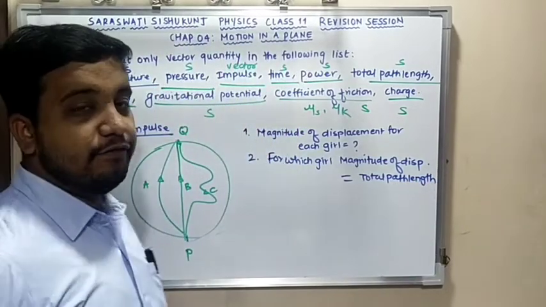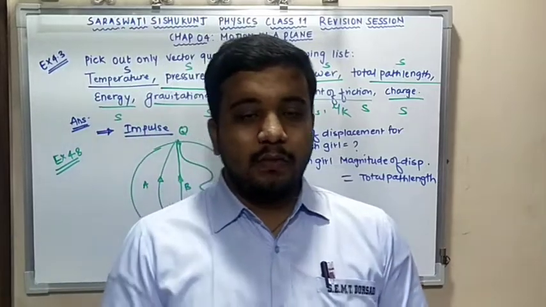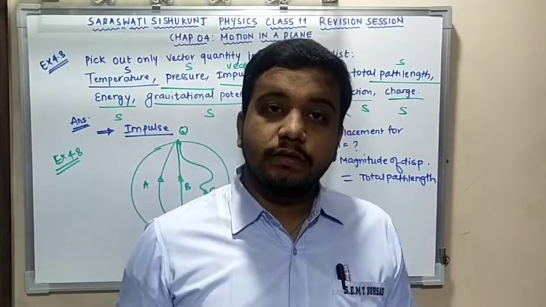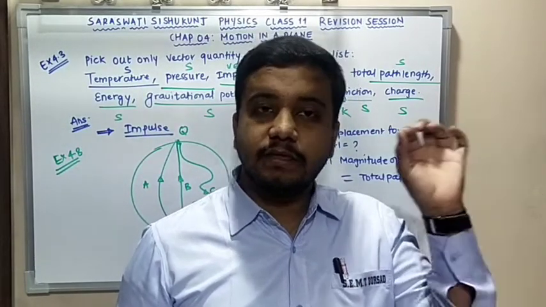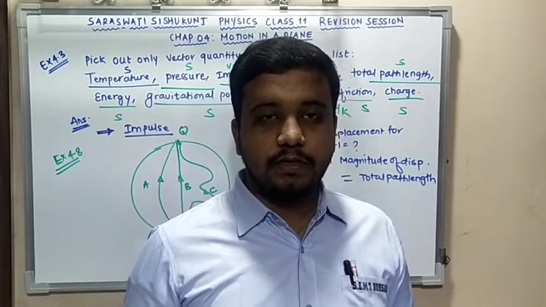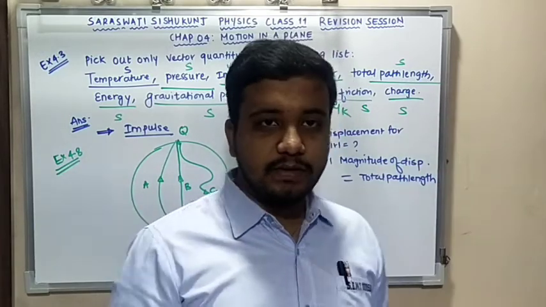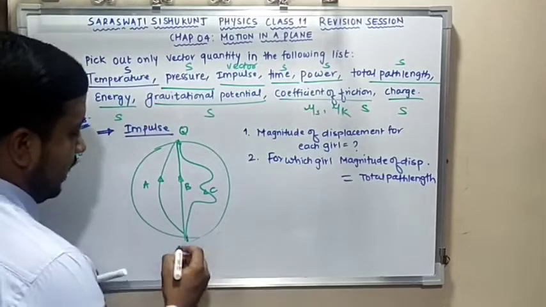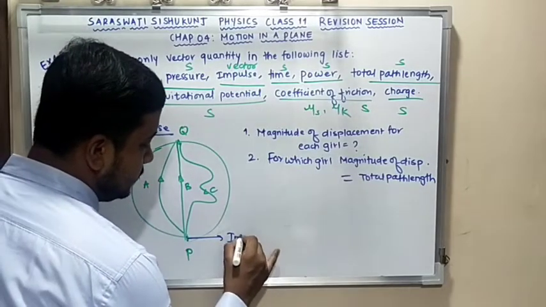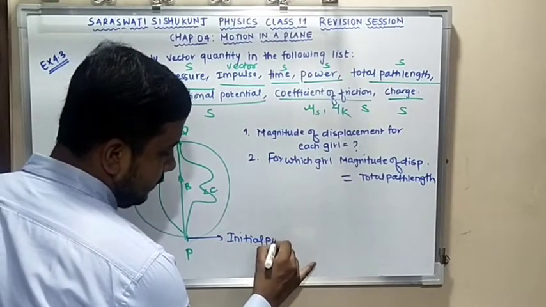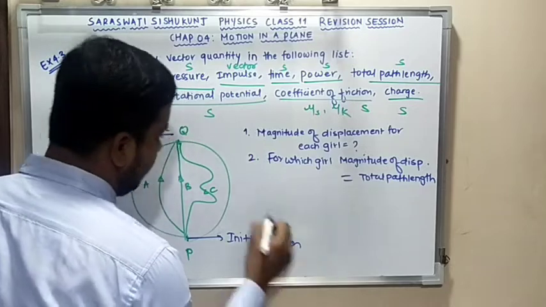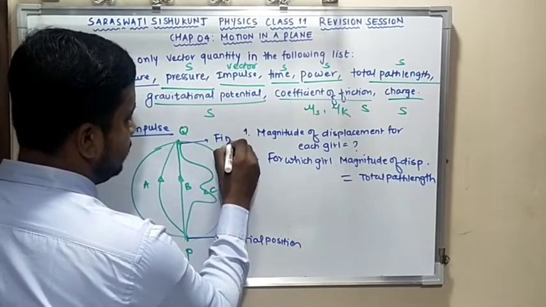Now, very first step: we know that displacement is nothing but the shortest distance between the initial point and the final point, or the positions of an object. P is my initial position and Q is my final position.